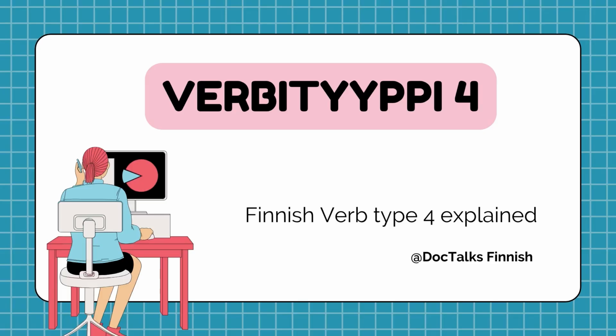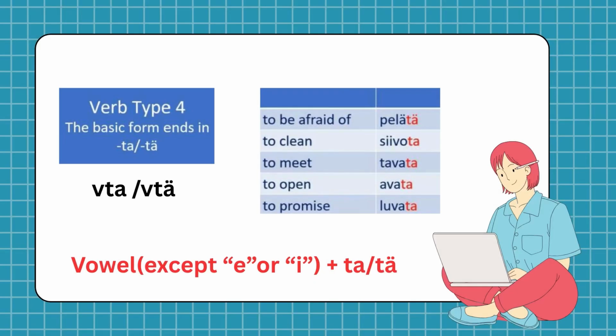Today we learn verb type 4. In verb type 4, the basic form or the perusmuoto ends in ta or tä. But before the t or te, there must be a vowel except a or e.